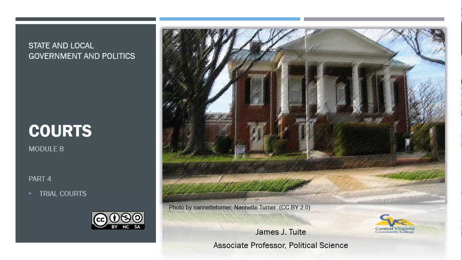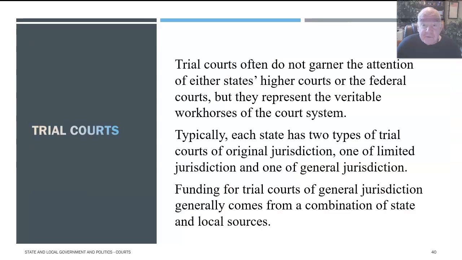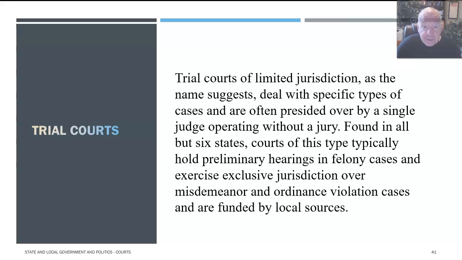In Part 4 of Module 8 on the courts, we'll discuss trial courts. Trial courts often do not garner the attention of either states' higher courts or the federal courts, but they represent the veritable workhorses of the court system. Typically, each state has two types of trial courts of original jurisdiction, one of limited jurisdiction and one of general jurisdiction. Funding for trial courts of general jurisdiction generally comes from a combination of state and local sources.